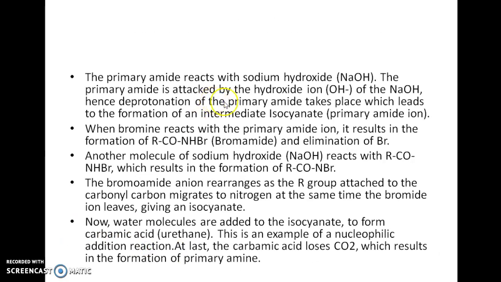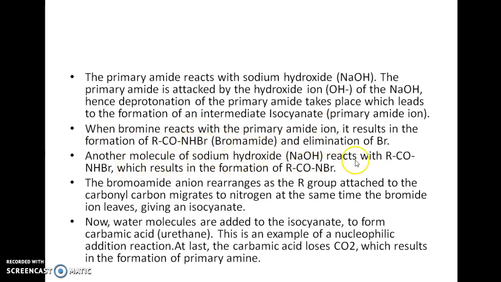The primary amide reacts with sodium hydroxide. Hence the deprotonation of primary amide takes place, which leads to the formation of the primary amide ion. When bromine reacts with the primary amide ion, it results in the formation of bromamide and elimination of bromide.